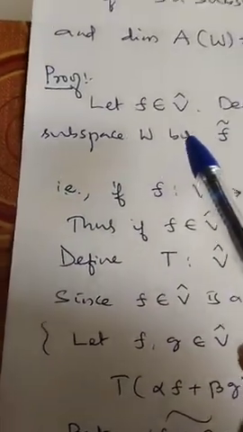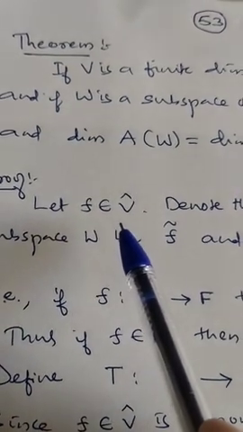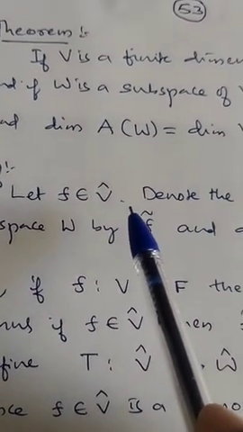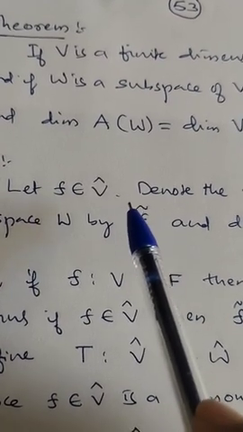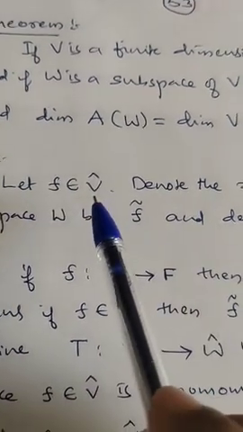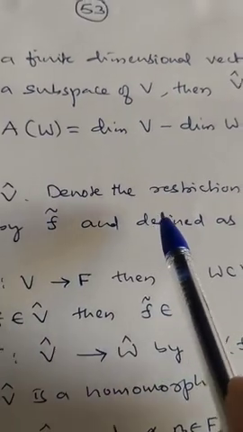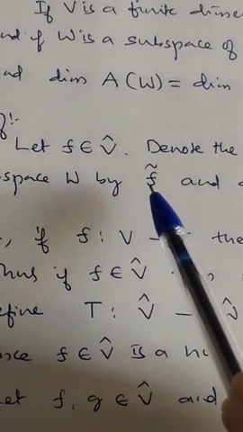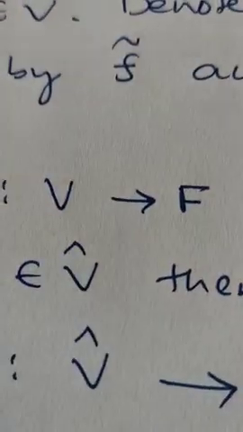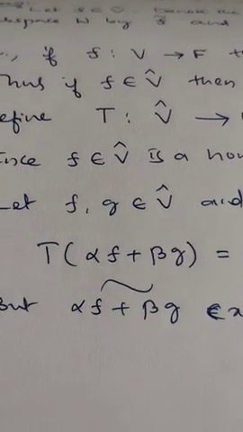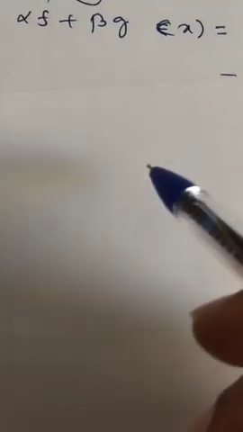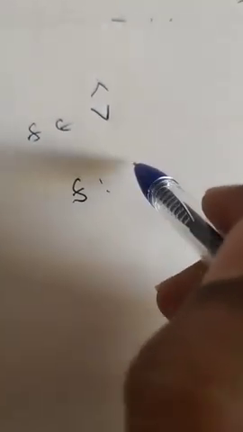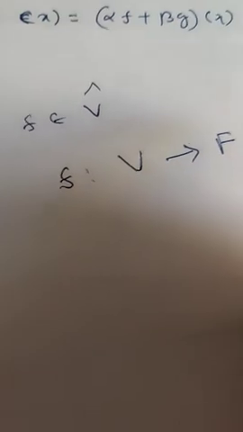Okay, let us prove one by one. So let f belongs to V cap. Now f belongs to V cap means what? f is a functional from V to F. We denote the restriction of f to the subspace W by f tilde. Because f belongs to V cap means f is a linear functional from V to F, which is linear.